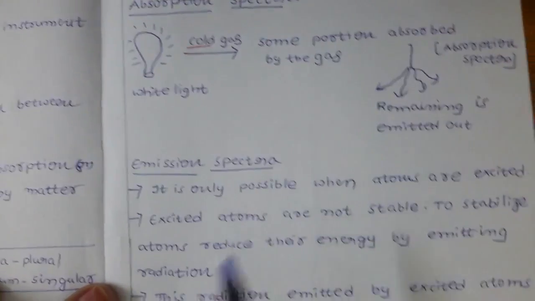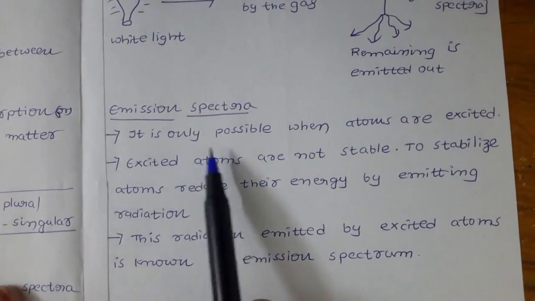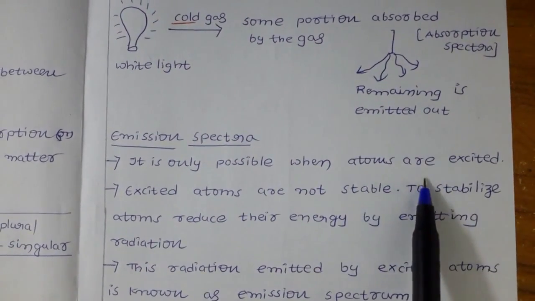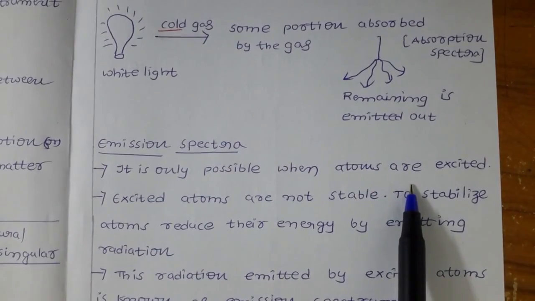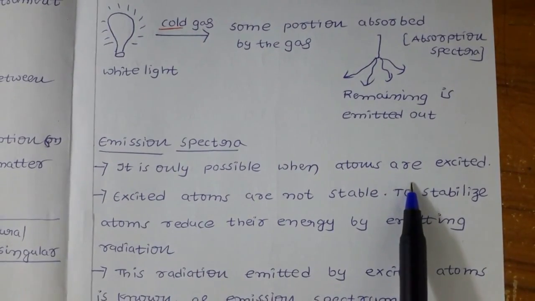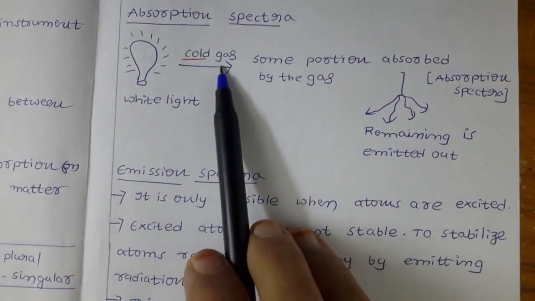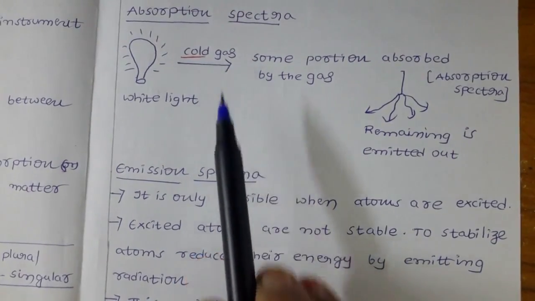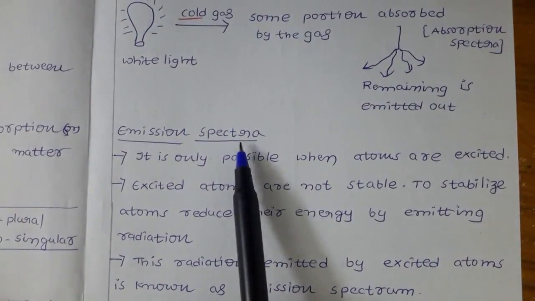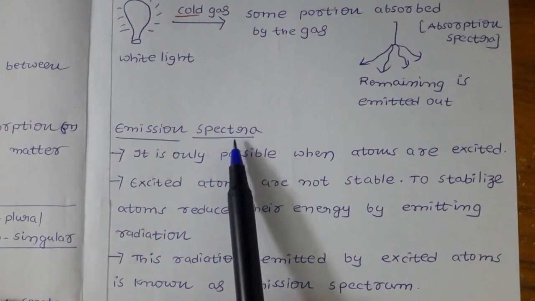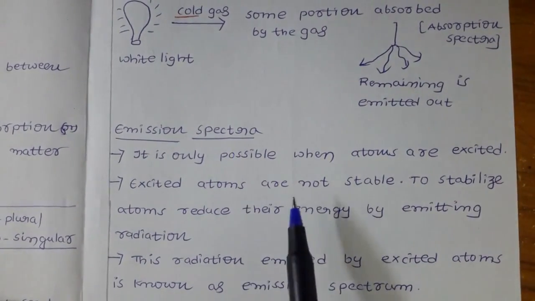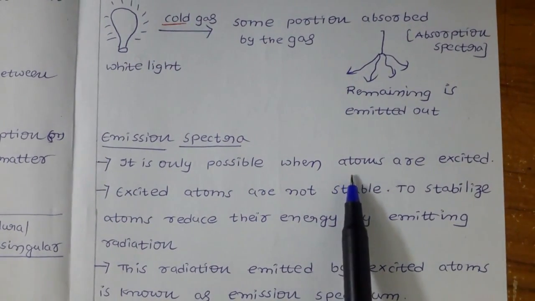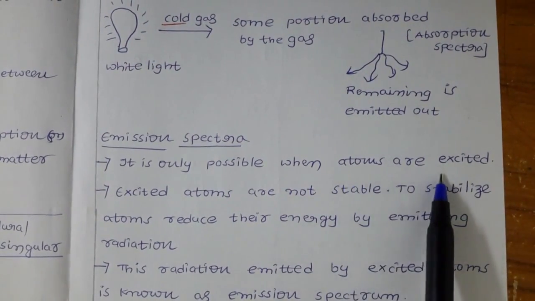Now come to emission spectra. Emission spectra is only possible when atoms are excited. Means you are going to heat or give some energy, okay? For absorption spectra, you are not going to heat; you are taking the cold gas. But for emission spectra, you are going to give some energy, either by heating. Once the atoms get some energy, they get excited.